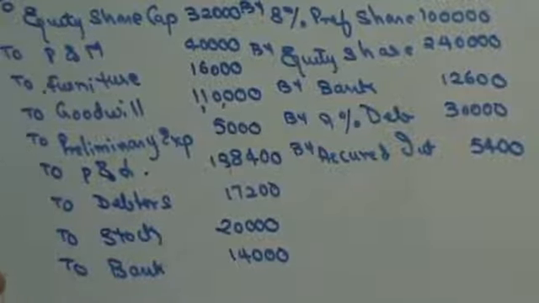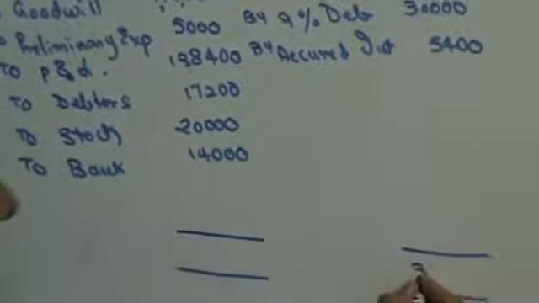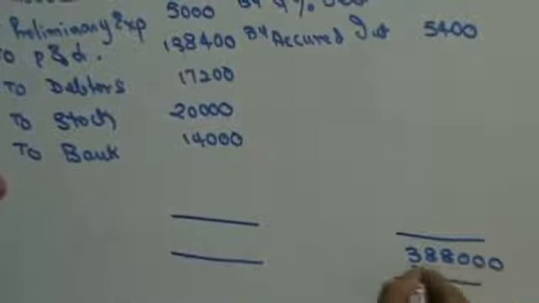3,88,000. Which side? Debit side? This thing here is 3,88,000. Check the debit side, please.